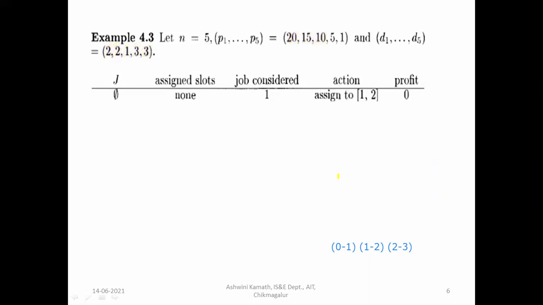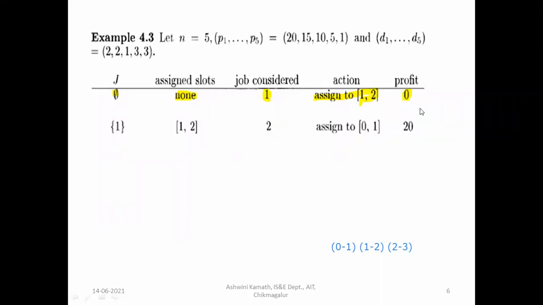Okay, let us consider the first job. You can see here, the job considered will be initially 0, and the assigned slot, since it is not assigned yet, we are just planning to assign. So the job considered will be 1. Assign it to 1 to 2. Then initially profit is 0 because we have not executed it yet.